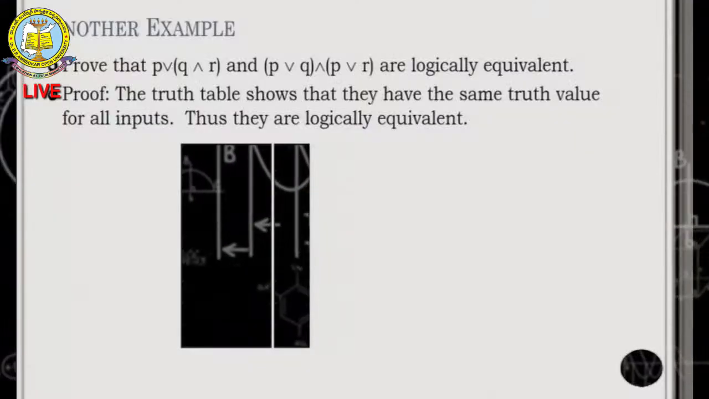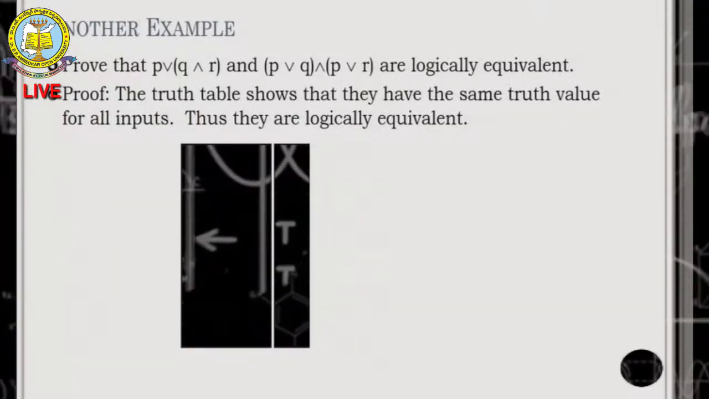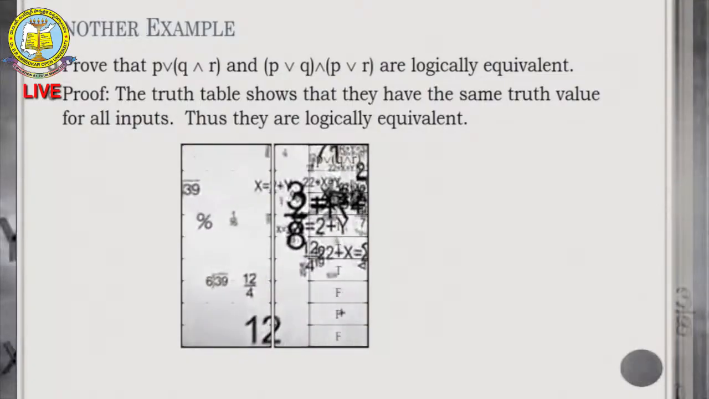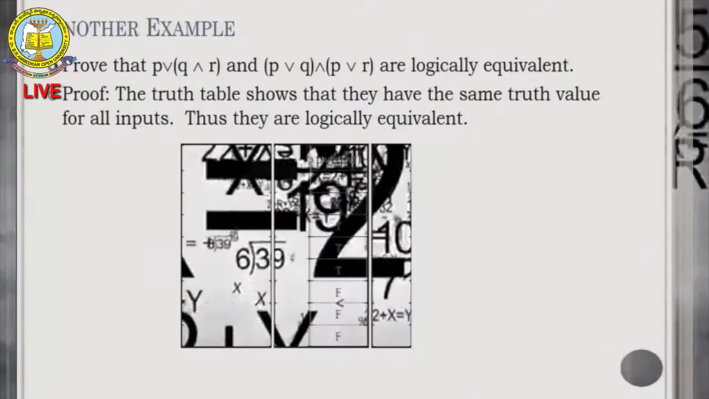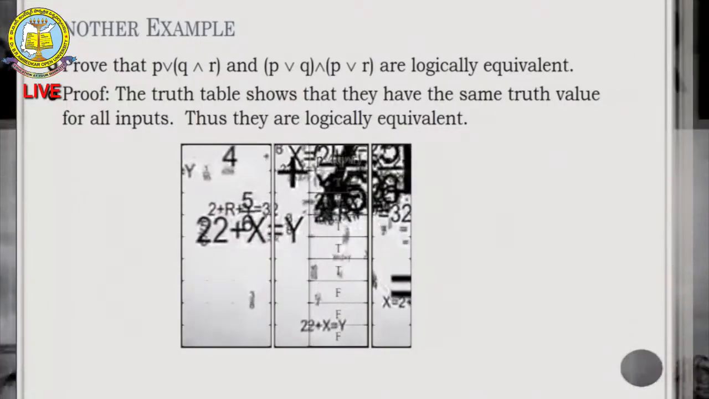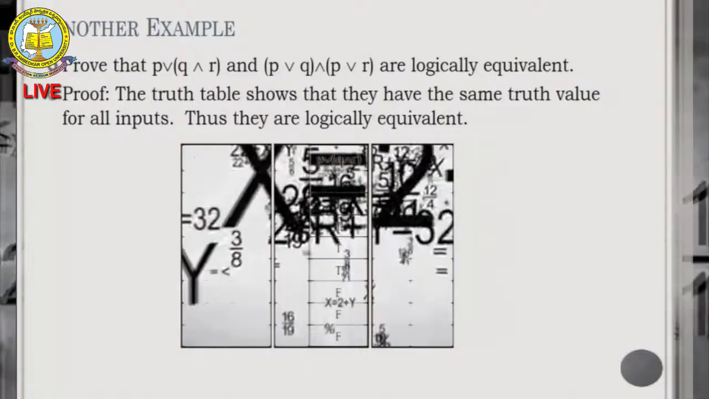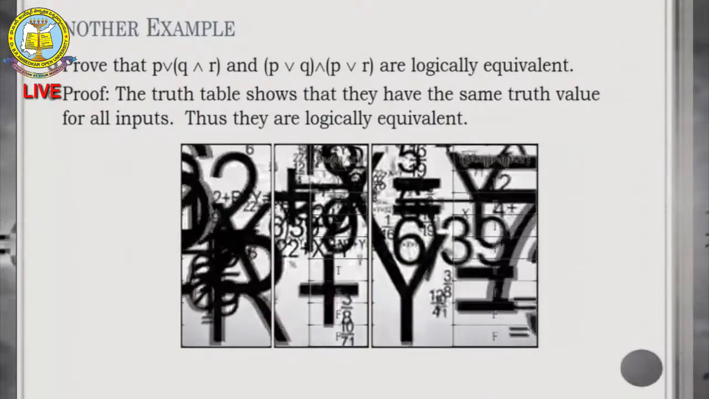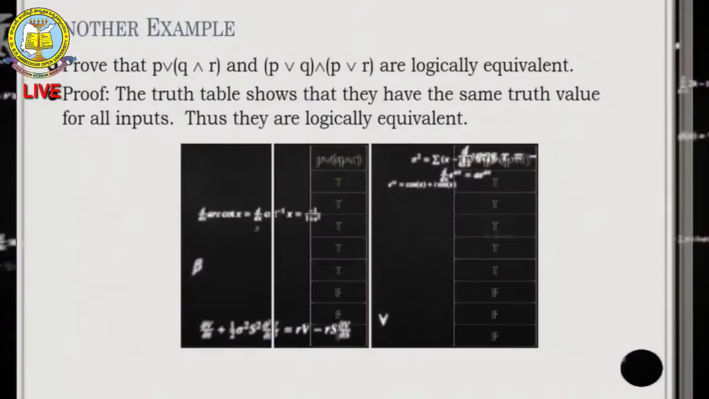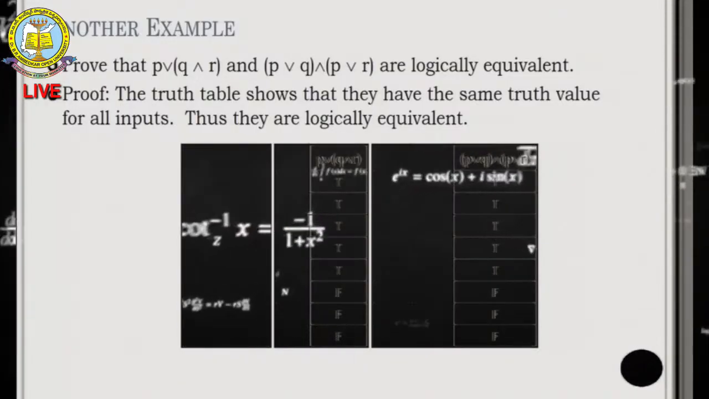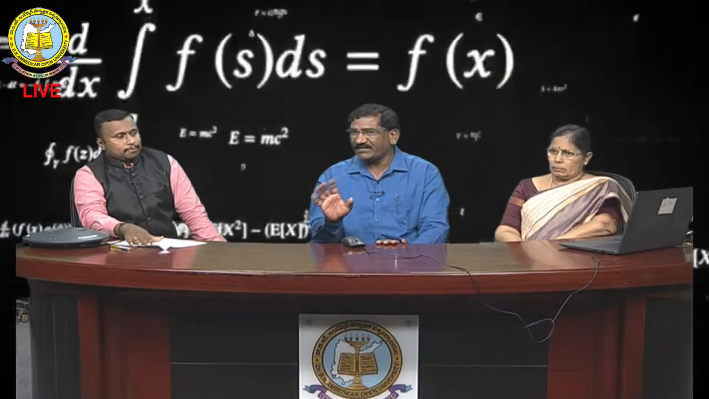Here is another example. If we take P or Q and R, three operations and three statements, P or Q and R, then another, P and Q or P and R. What is that? I am going to apply the distributive law. I am going to check the three operations and three statements. What will the resultant be? It will give an operational equivalence, the distributive law.